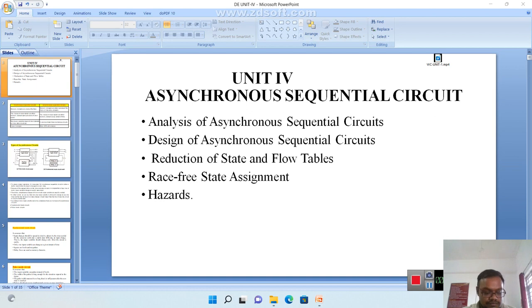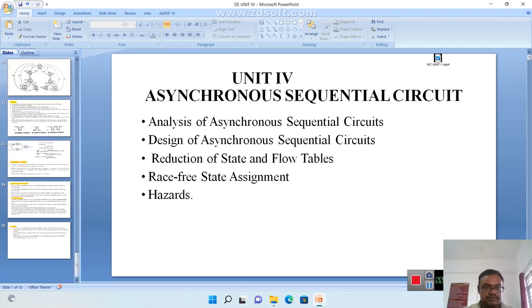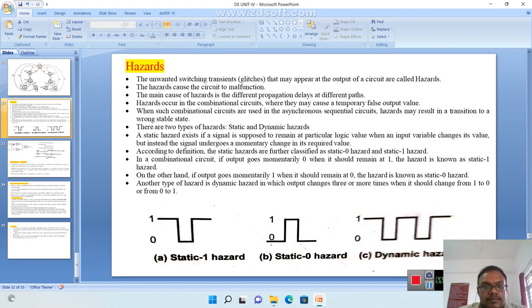So, what is meant by hazards? Hazards mean unwanted switching transients, otherwise glitches. That is called hazards.